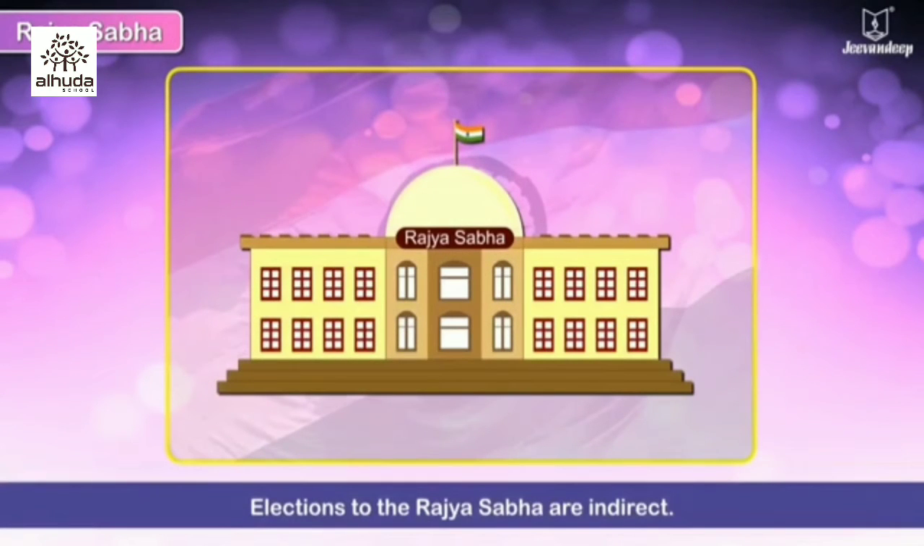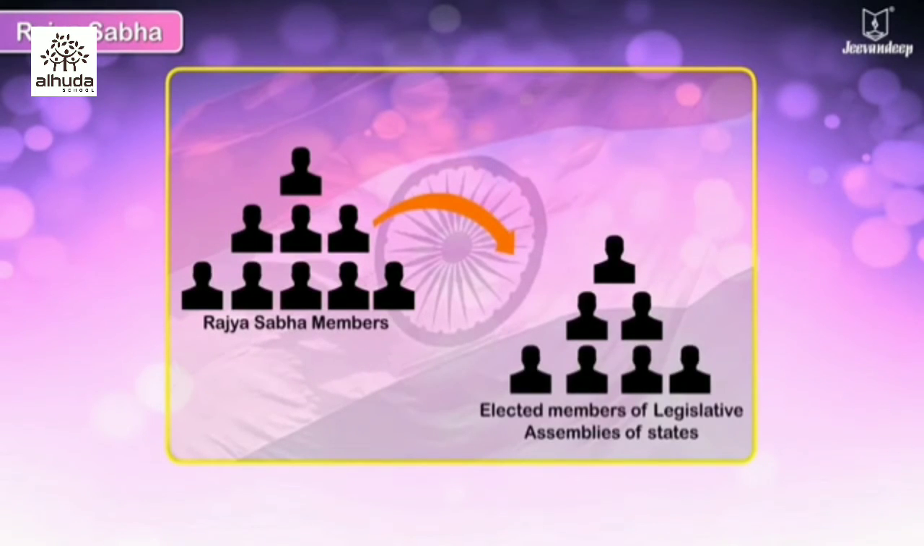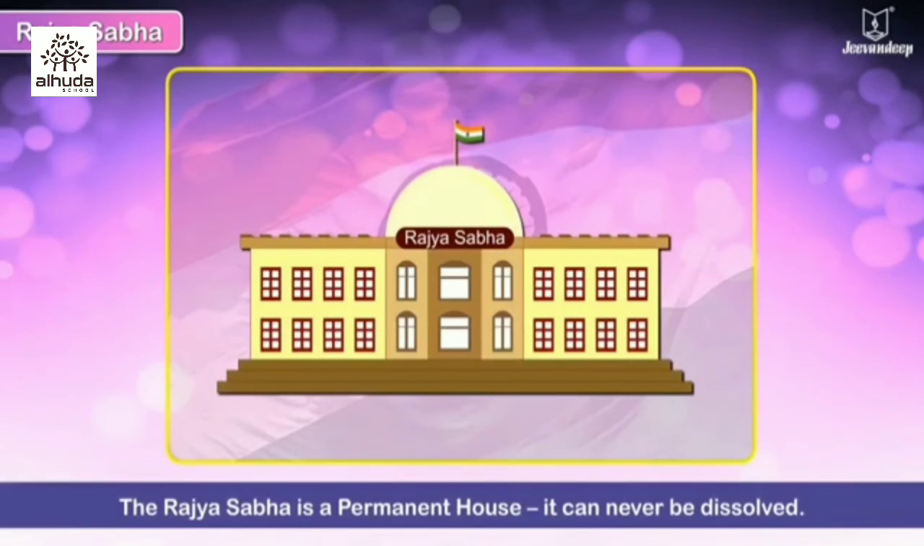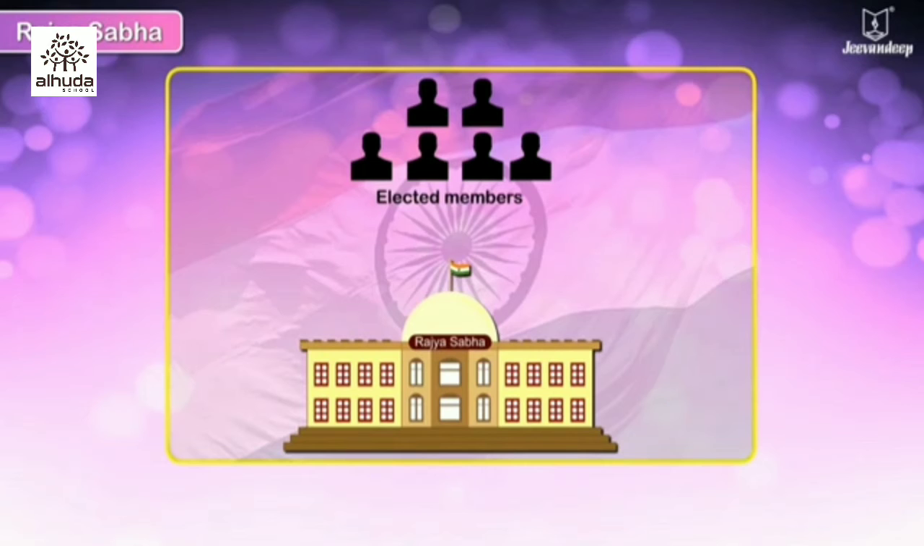Elections to the Rajya Sabha are indirect. Members are elected by the elected members of legislative assemblies of the concerned states. The Rajya Sabha is a permanent house. It can never be dissolved. Its members are elected for a period of 6 years.